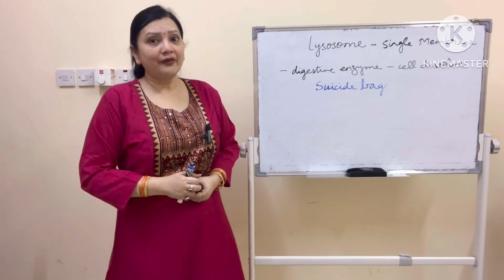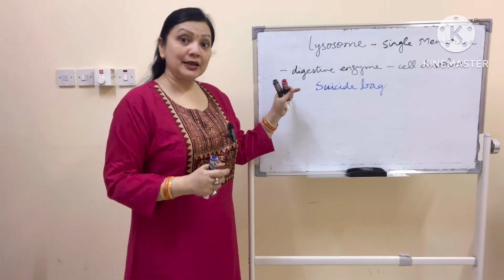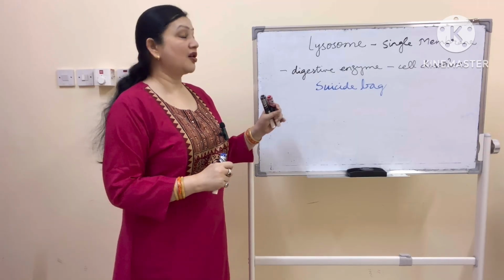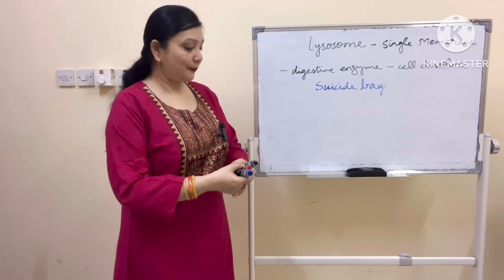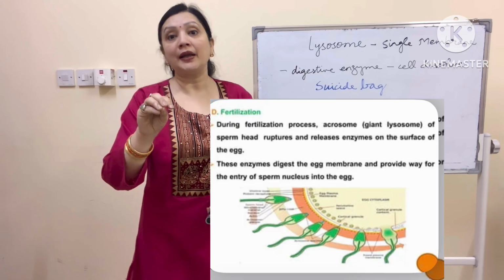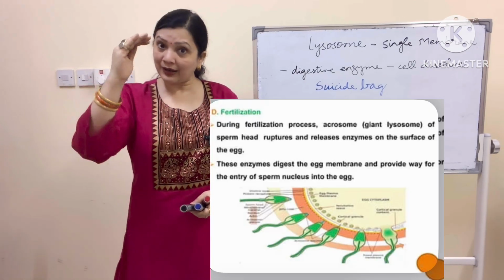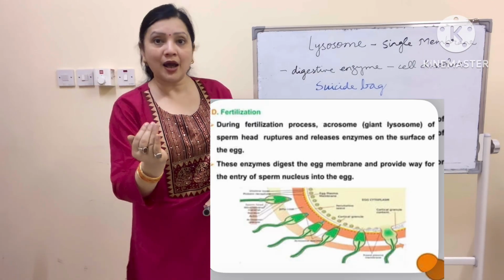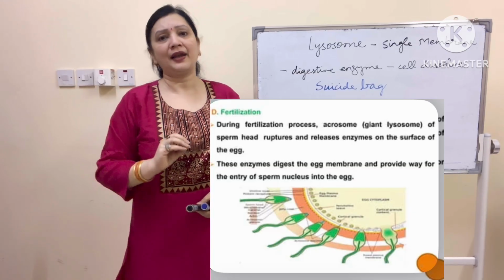Everything has a reason. Apart from this, there is one more important function of lysosome. During the process of fertilization, when the sperm has to enter the egg cell, the egg has a membrane outside it. How will the poor sperm enter the egg?